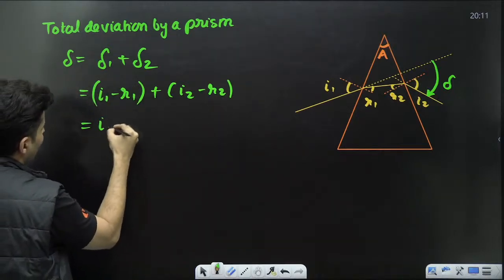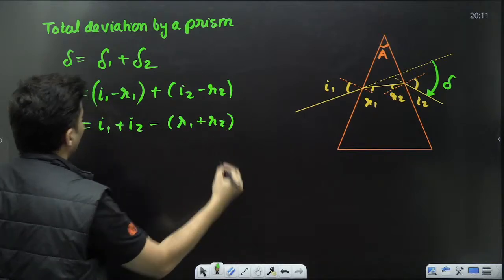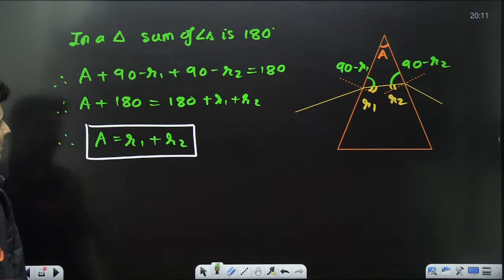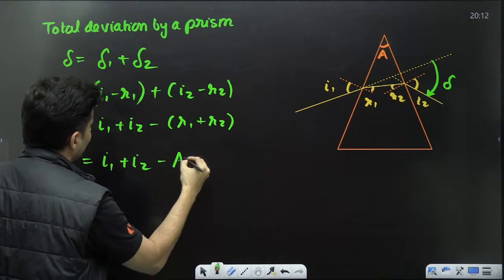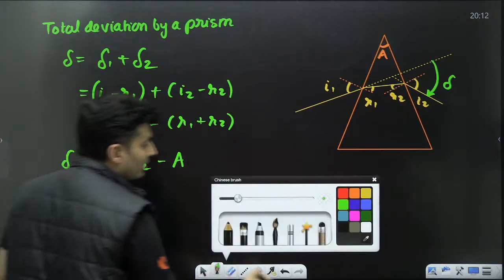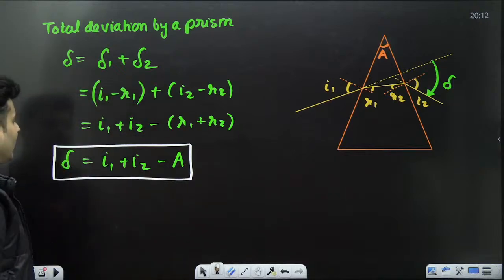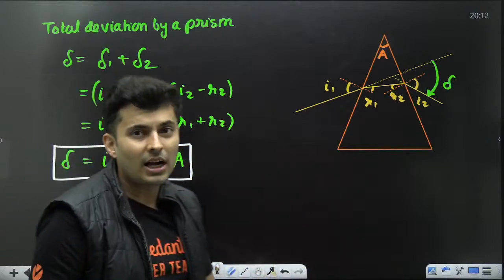So won't this become I1 plus I2 minus R1 plus R2? But wait a minute. R1 plus R2 is nothing but A. So I1 plus I2 minus A will be delta. This is your second equation, another equation which you should know with regards to prism.